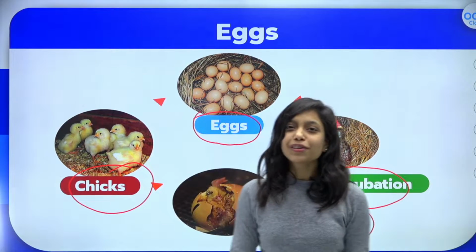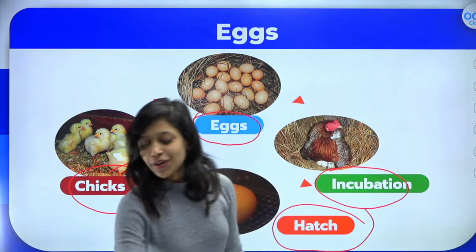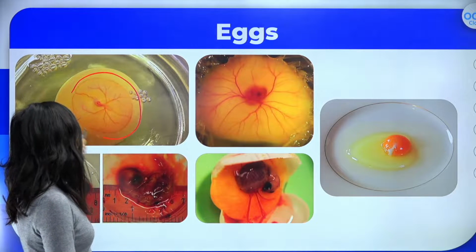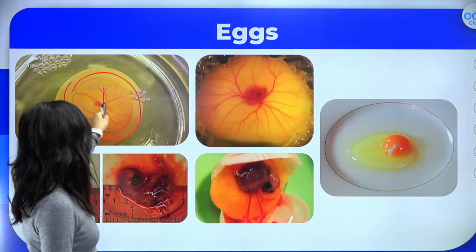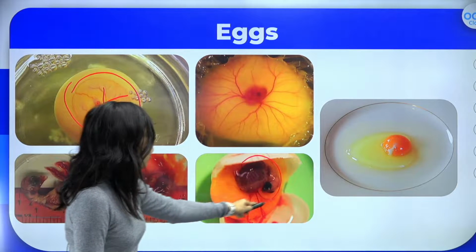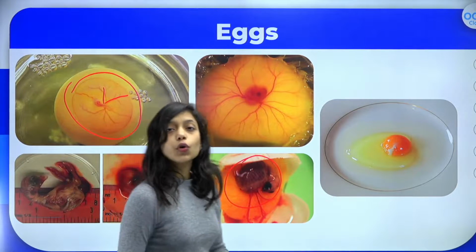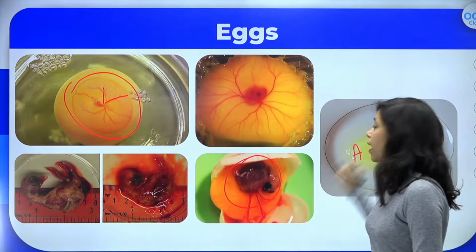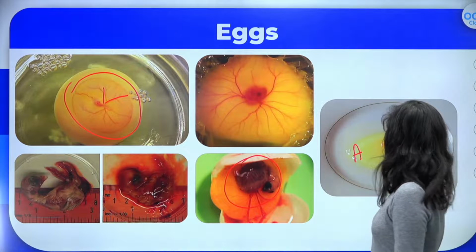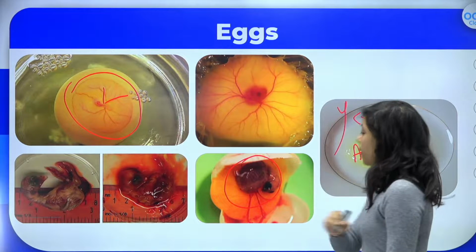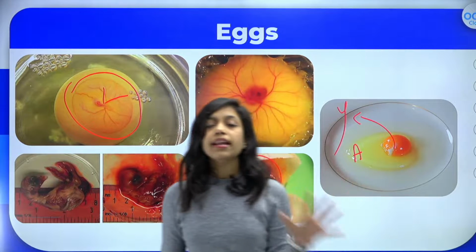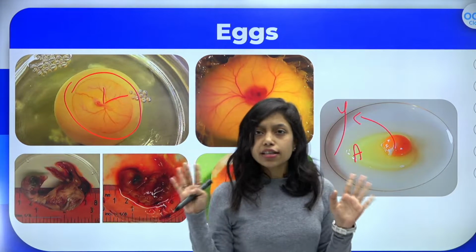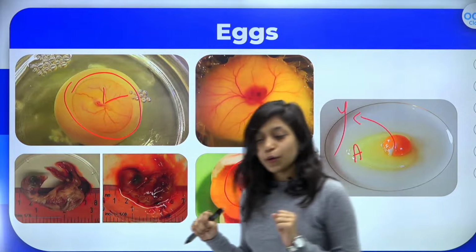So do you want to see the pictures of how exactly life grows inside the yolk? How many of you want to see that? Yeah, let me show you that picture. As you can see here, yolk will be there, blood vessels start growing like this, and this is the small embryo, right? The embryo growth will actually take place on the yolk, and this is the albumin part, a white jelly-like structure, and this is the yolk part. Is it clear to all of you? Albumin and yolk, and what are they rich in? Now I think everyone can write the answer for this, right? Yes or no? Let me know.